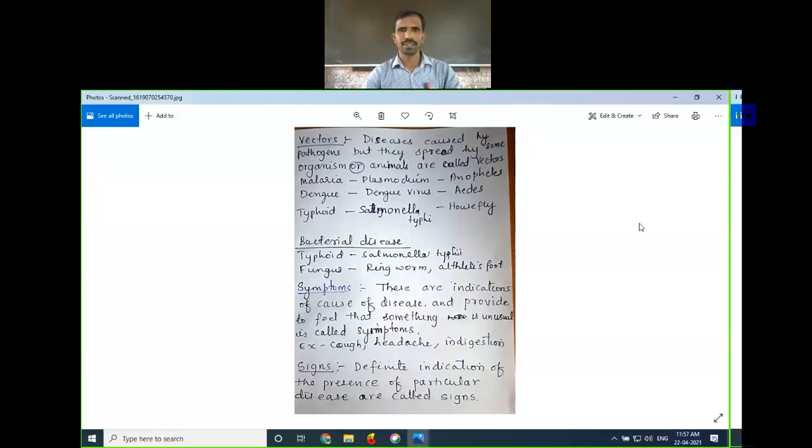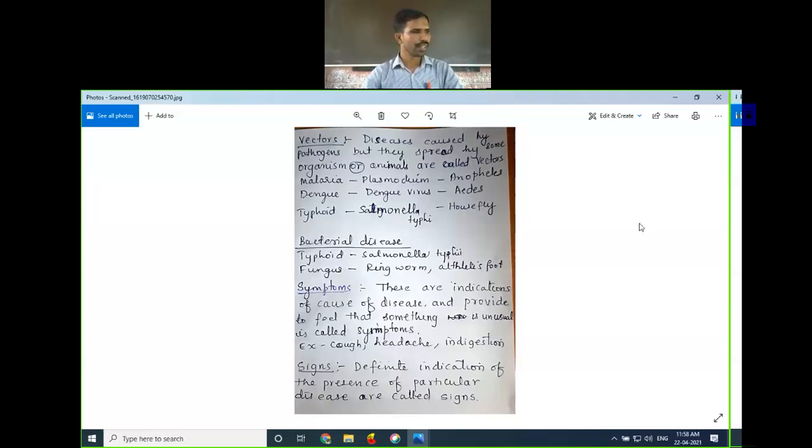Understood? Like that, we have studied many diseases. There are many bacterial diseases like typhoid, caused by Salmonella typhi. There are fungal diseases like ringworm. You may have heard about it, and maybe watched the advertisement about ringworm or itchguard. Round patches which appear on the body are called ringworm. Then there is athlete's foot during the rainy season. In between the digits of the feet, you will have some infection. That is called athlete's foot.